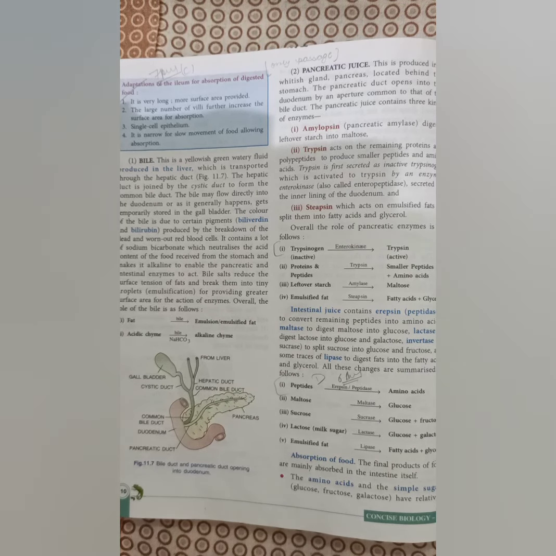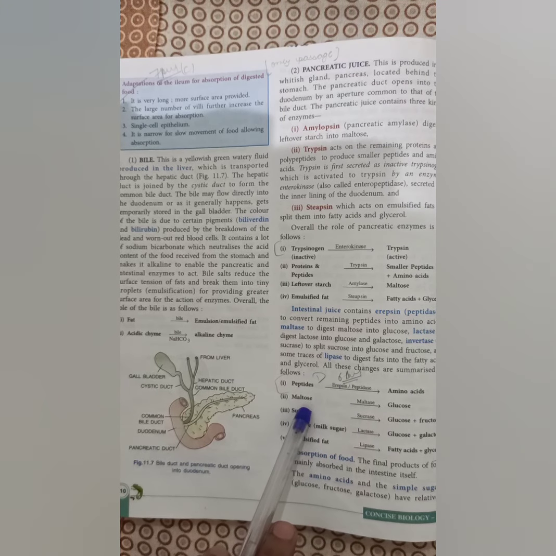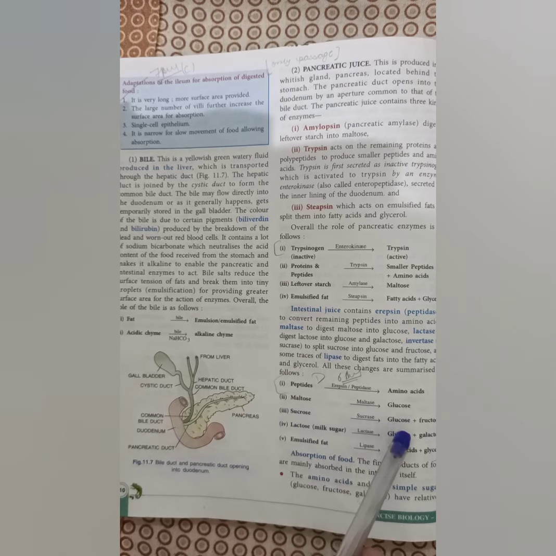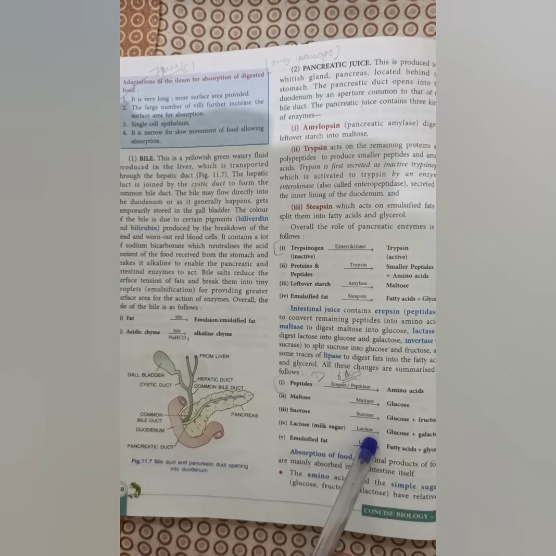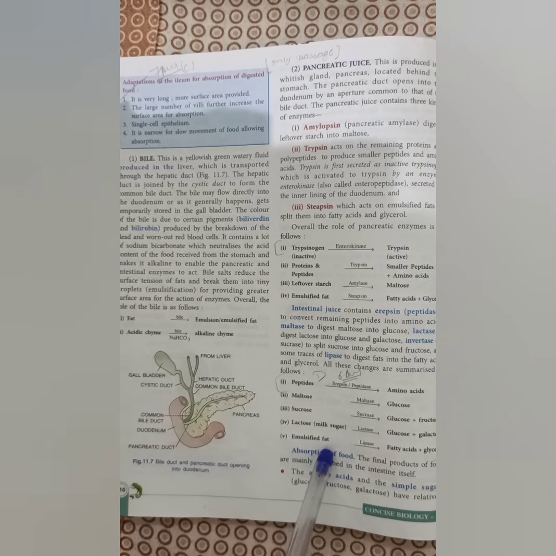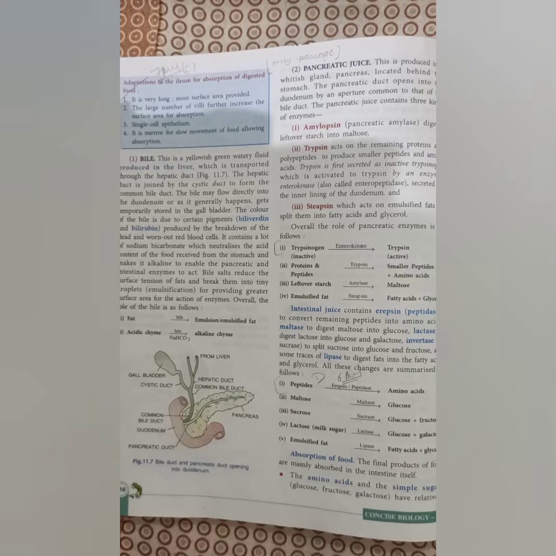They contain enzymes, that is erepsin or peptidase, that convert the remaining peptides into amino acids. Maltose is converted into glucose by maltase, sucrose is converted into glucose and fructose by sucrase, lactose, which is a milk sugar, is converted by the enzyme lactase into glucose and galactose, and emulsified fats are finally changed into fatty acid and glycerol by the action of lipase.